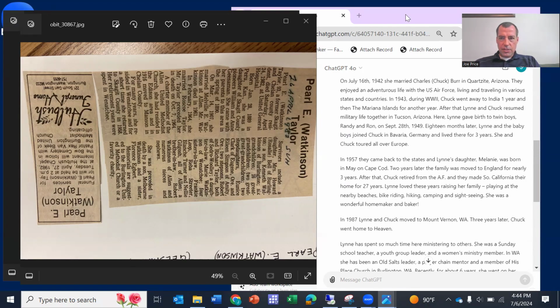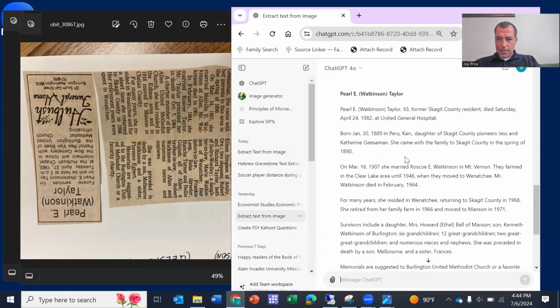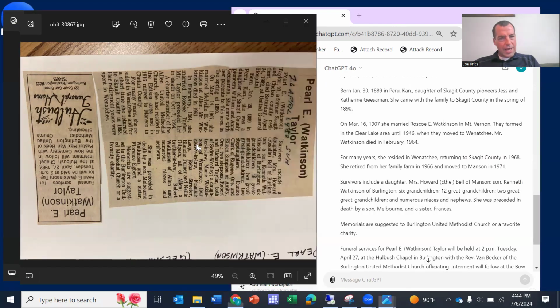But let me illustrate what the main problem was. We noticed this because we were reading through it together. Notice here, for many years she resided in Wenatchee, and for a short time she returned to Skagit County in 1958.